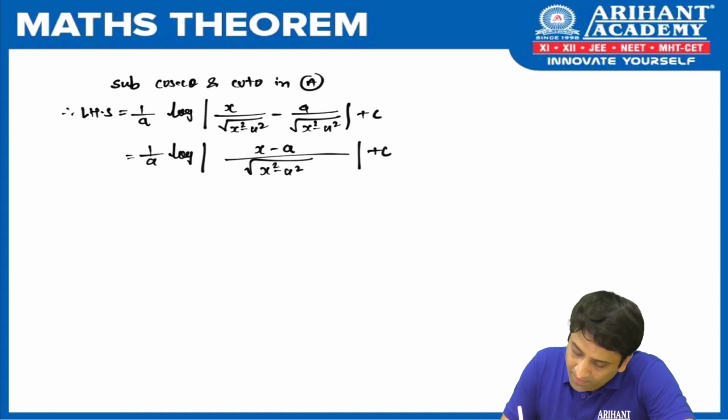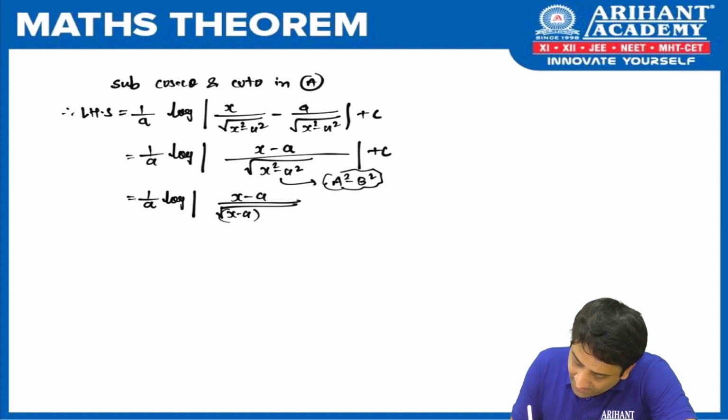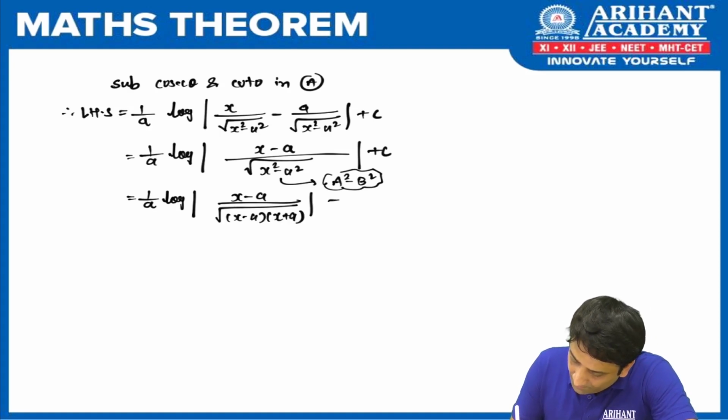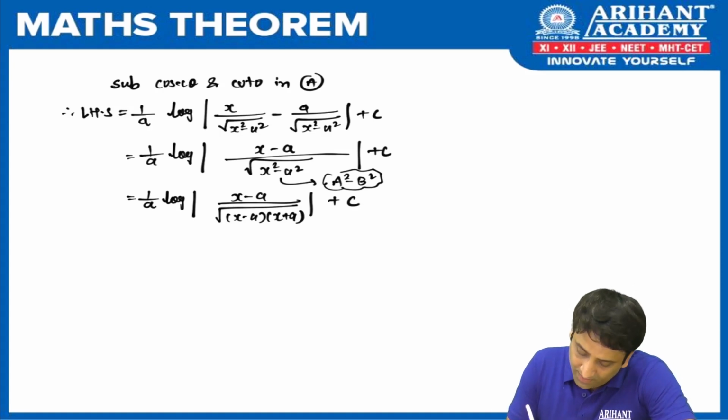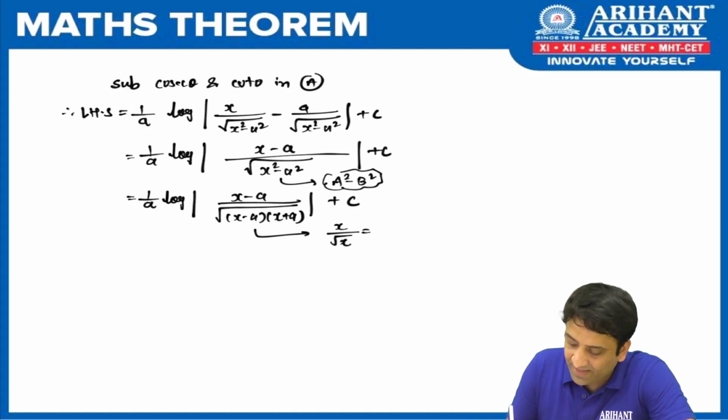Now, in the denominator, inside the root, do you see a square minus b square? Isn't it? So let us apply that formula. What does the a square minus b square formula say? It says a minus b, a plus b. So I get root of x minus a into x plus a. Let me write it properly. Yes, we write x minus a and x plus a. Done? Plus c. Now here you must be knowing one result. Let's say if I say x upon root x, tell me if I cancel what I get.